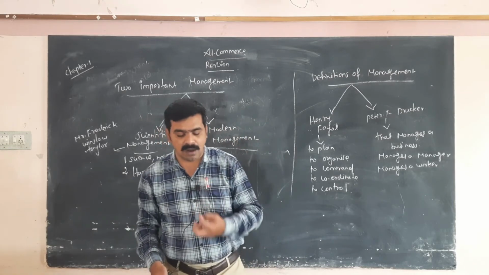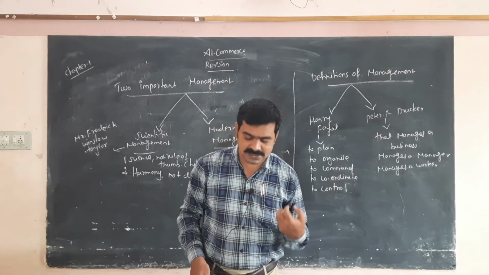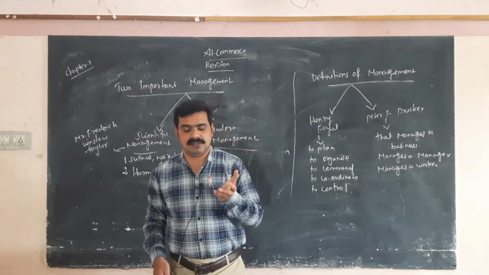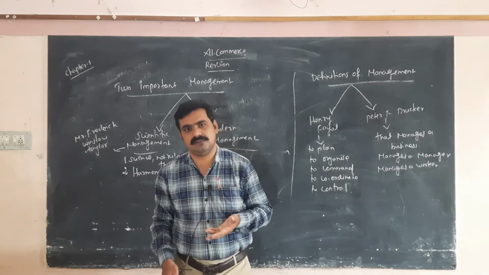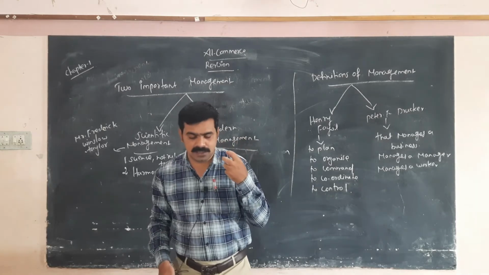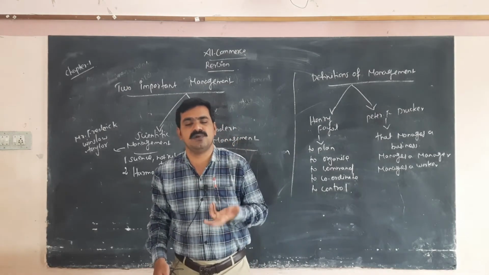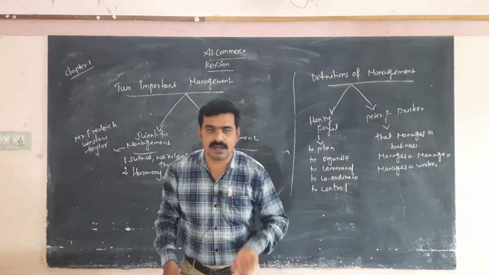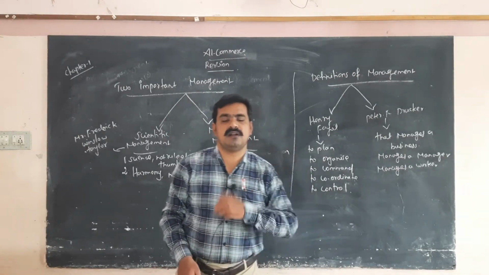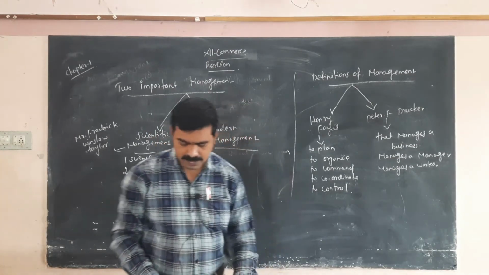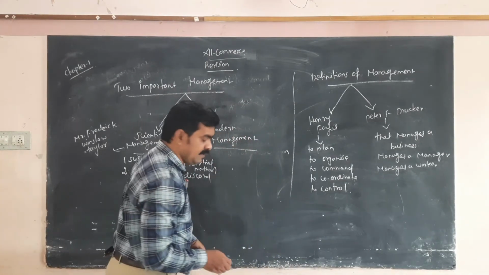In order to achieve this, Taylor suggests complete mental revolution, so that duties and responsibilities are carried out in a successful manner. That is called harmony, not discord. Next one, mental revolution.